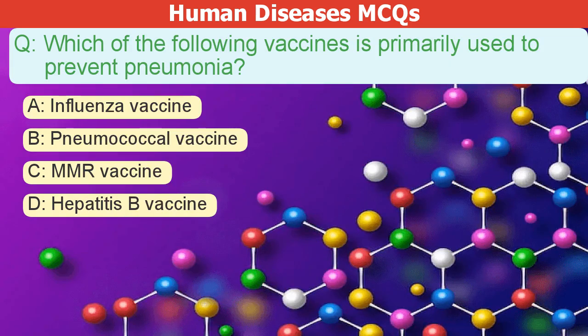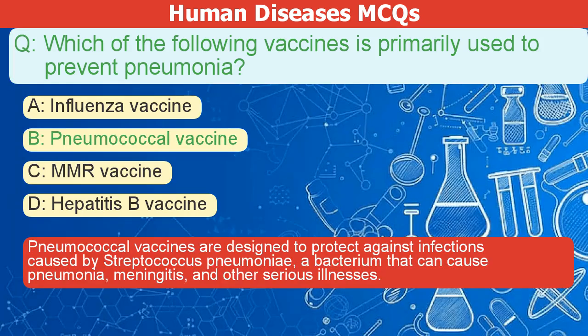Which of the following vaccines is primarily used to prevent pneumonia? A. Influenza vaccine. B. Pneumococcal vaccine. C. MMR vaccine. D. Hepatitis B vaccine. The correct answer is B.